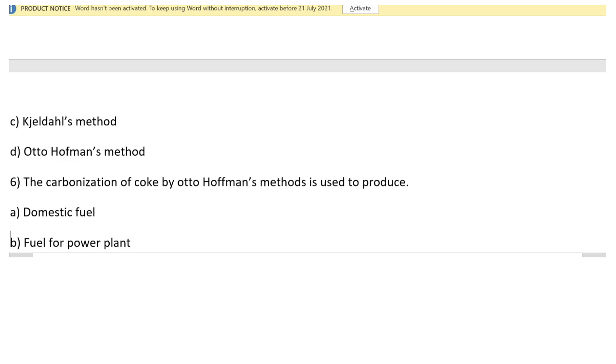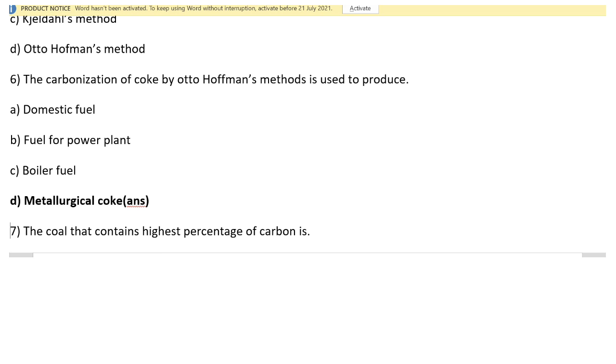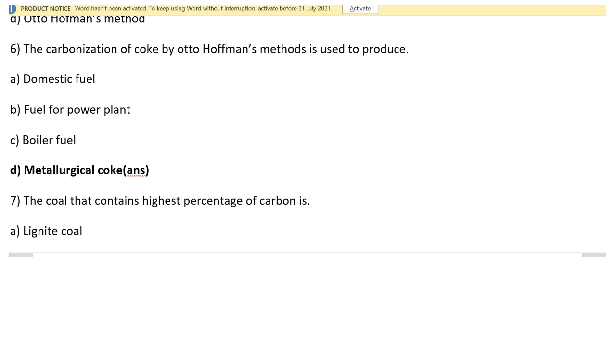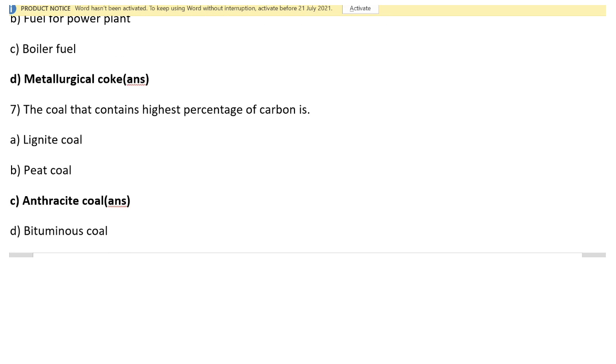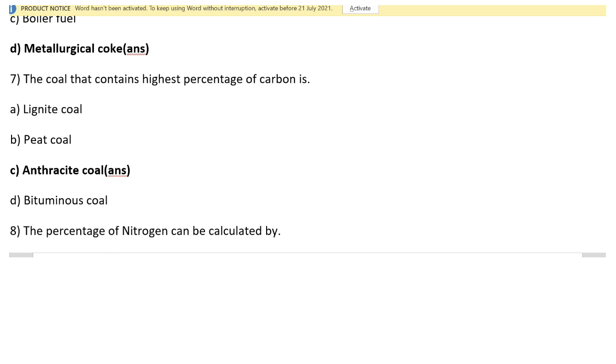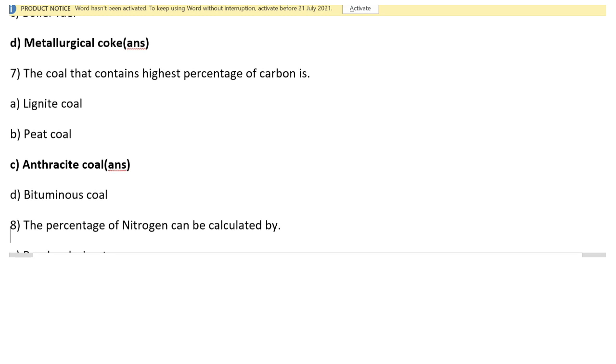Then next is question number 6. The carbonization of coal by the Otto Hoffmann method is used to produce what? It is used to produce metallurgical coke. The coal that contains the highest percentage of carbon is anthracite coal.